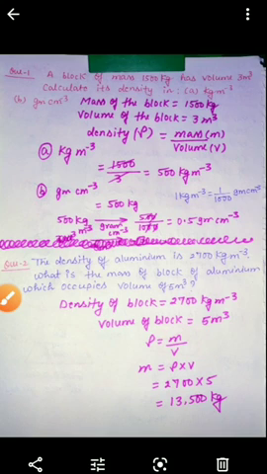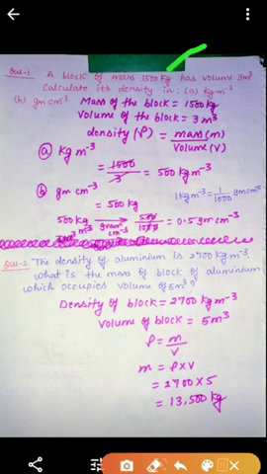So students, here we have some numerical problems related to density. We shall start from the first numerical problem. First of all, read the problem. A block of mass 1500 kg has a volume of 3 meter cube. Calculate its density in kg meter to the power minus 3 and gram centimeter to the power minus 3.